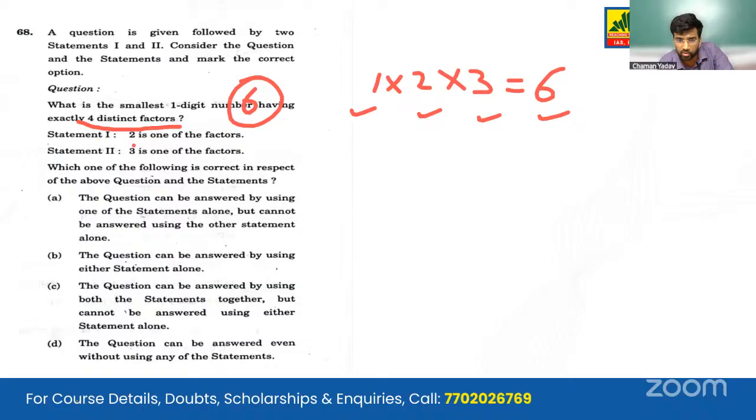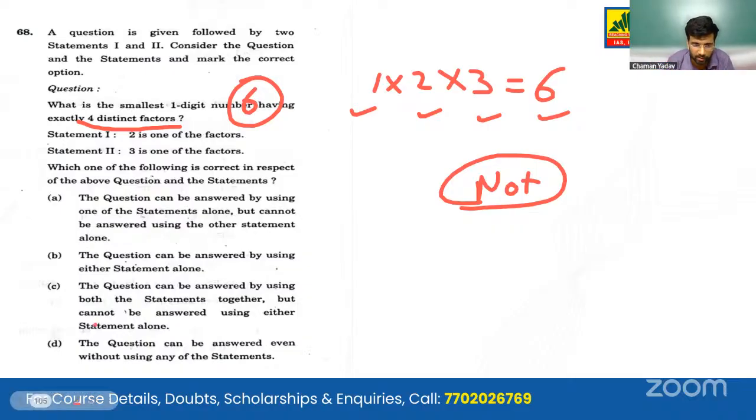Statement 1 says 2 is one of the factors and 3 is one of the factors. Have we actually used these statements in deriving an answer? Absolutely not. So UPSC has played a trick. Like every year we look forward to what UPSC will bring new in the question paper. So this year they have played it so that the question can be answered even without using any of the statements. So this will be our correct answer.